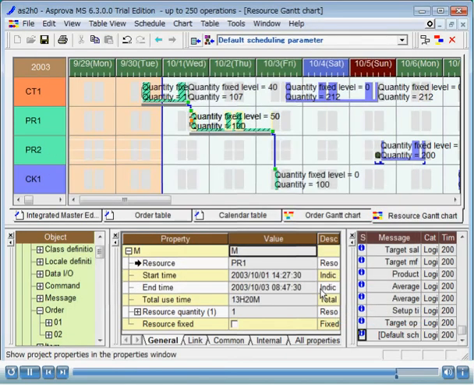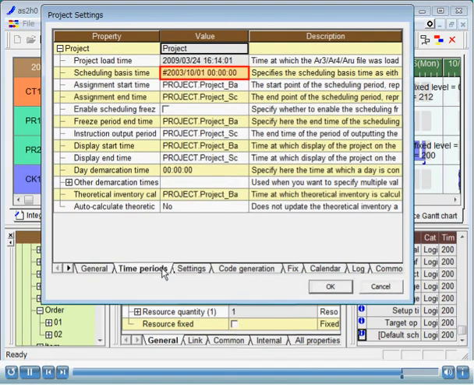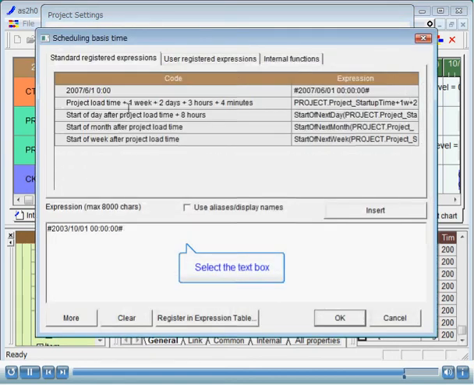Change the scheduling basis time to 2003 October 3rd. Select the Time Periods tab. Click the OK button.